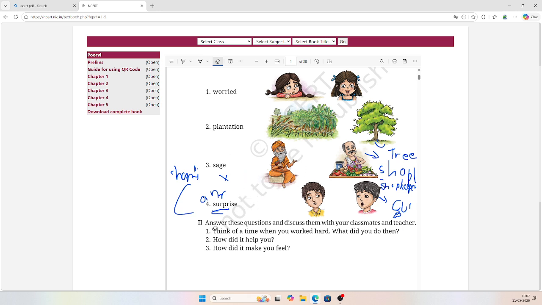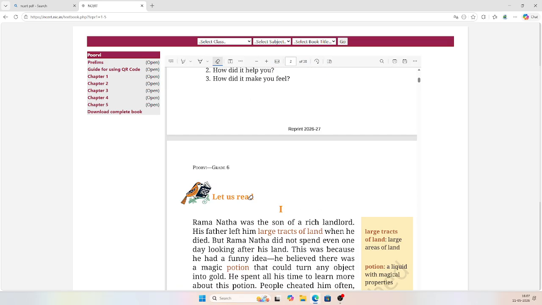The third is the sage, we call him Pandit, who chants some magical words. And the fourth one is the second one, the mouth is open and is having the surprise face.